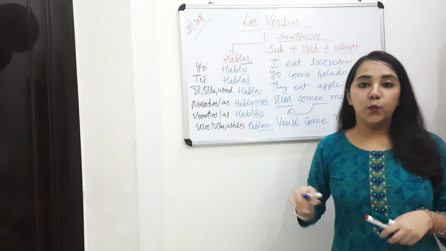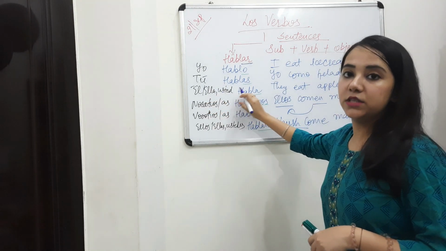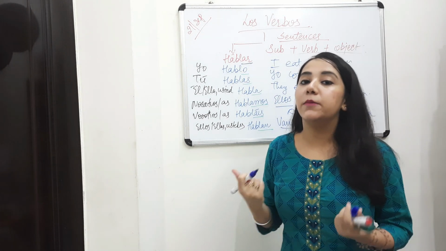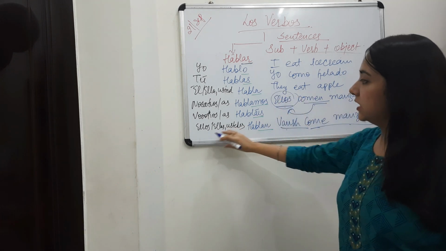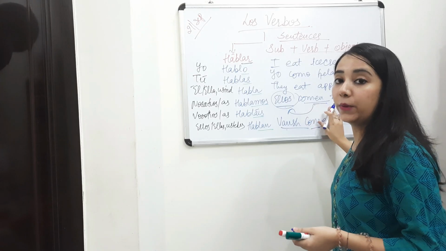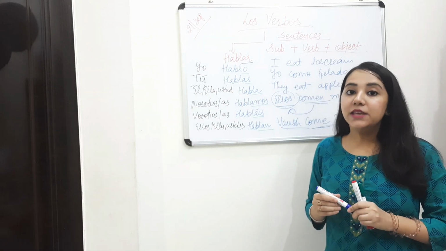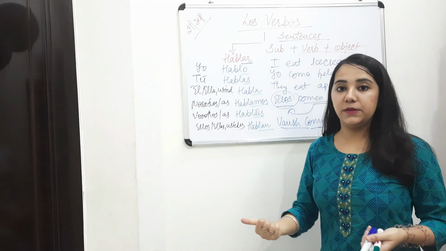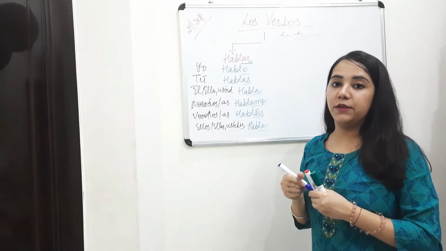With Vansh, come will come because Vansh is a singular person. Ella and él fall under third person singular. So Vansh come manzana. With ellos, comen will come because with ellos, en comes. So we will replace the ending by en: comen. Here we will replace it by a: come. Why? Because Vansh is a singular person, a third person. So come. Ella comes under he, she, it. So Vansh come manzana.